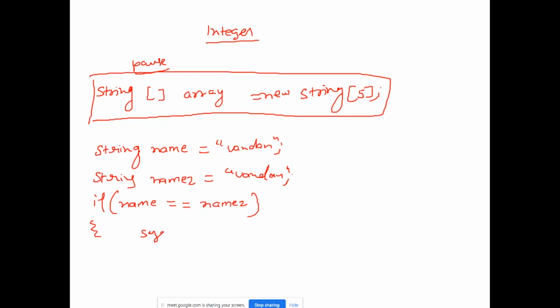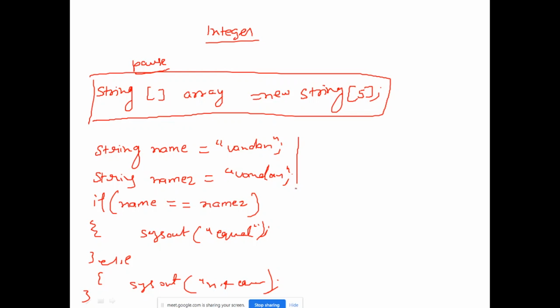So what will be the output? If equals, then print equal names, else sys out not equal, right? So this message, after that this will be closed. So what will be the output for it? This is one line.